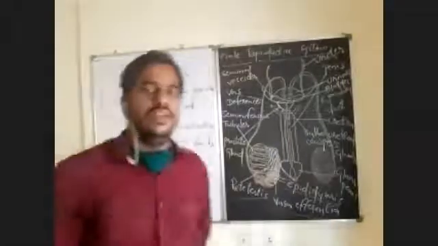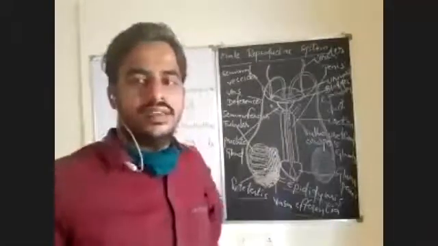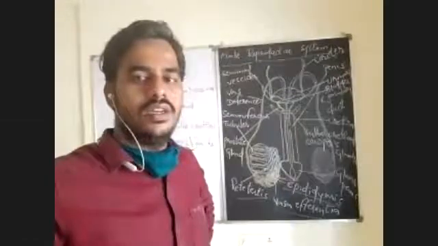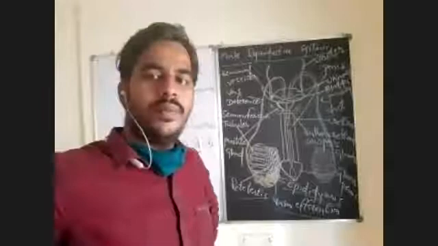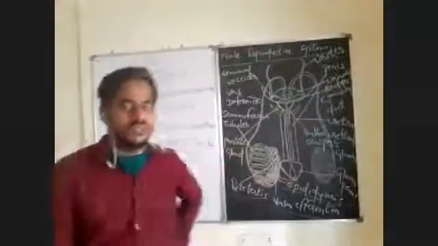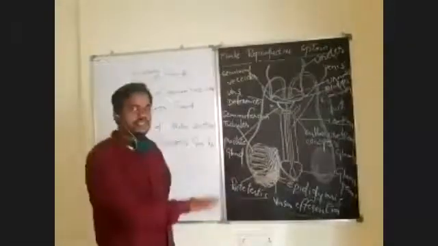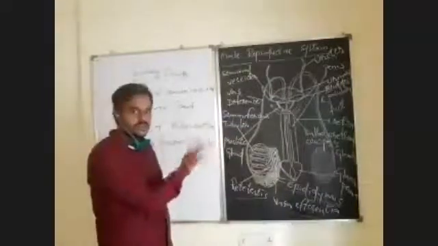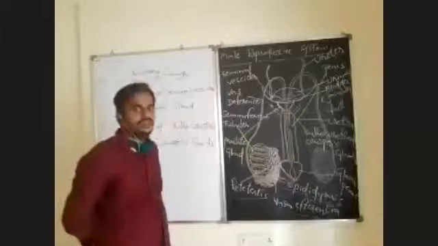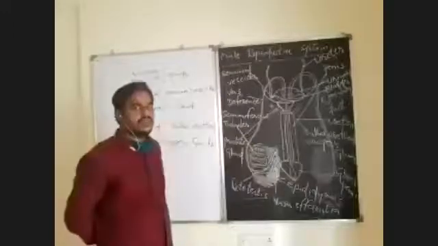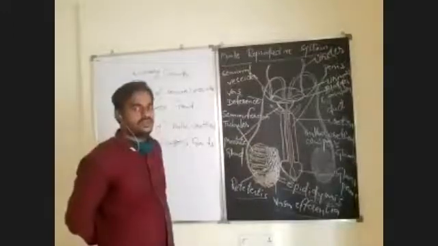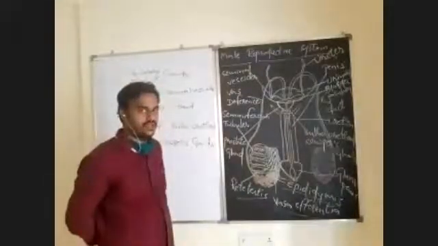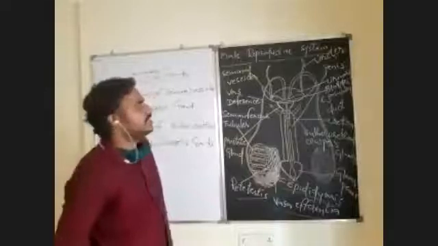We still haven't started the exact structures. Just remember what parts are present in the male reproductive system along with this diagrammatic representation, which is very important for 5 marks. For the diagram, 1 mark. For labeling, 4 marks. Keep that in mind. At least 8 important parts you have to write.